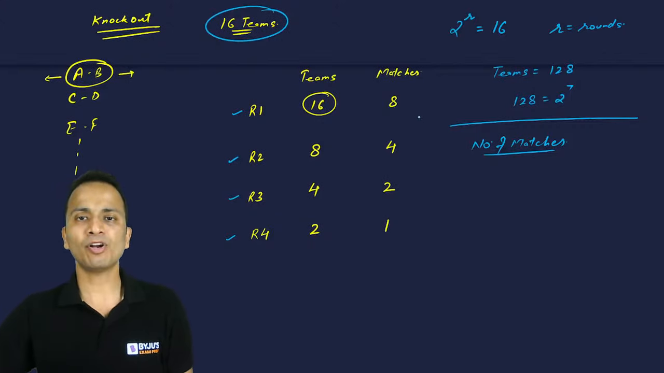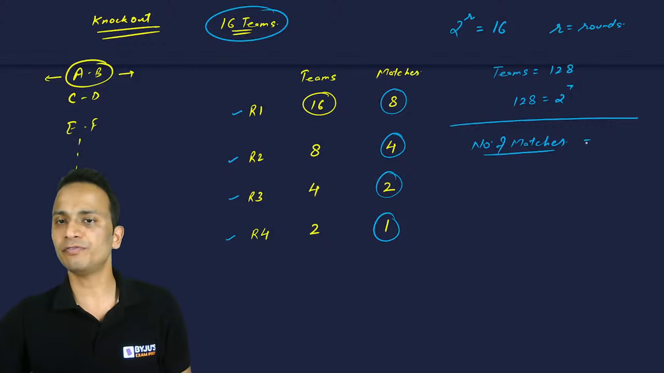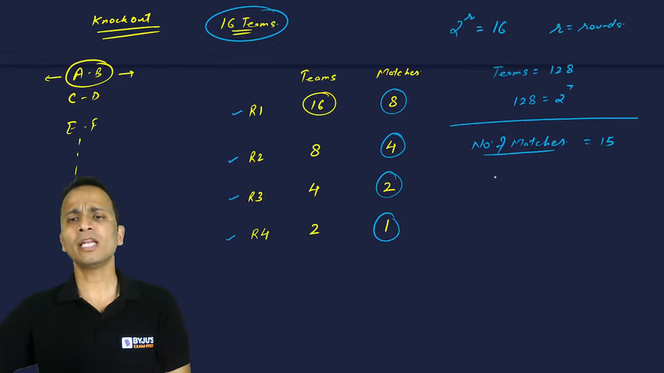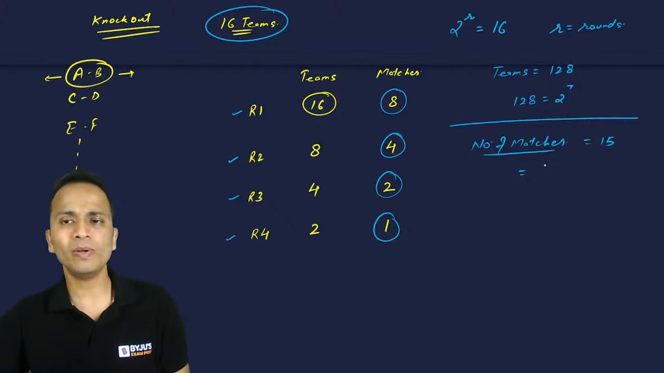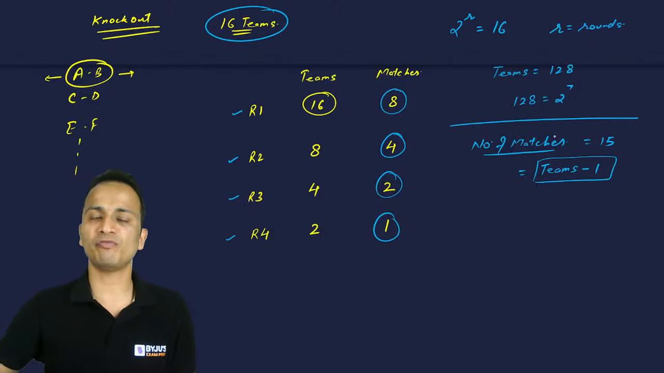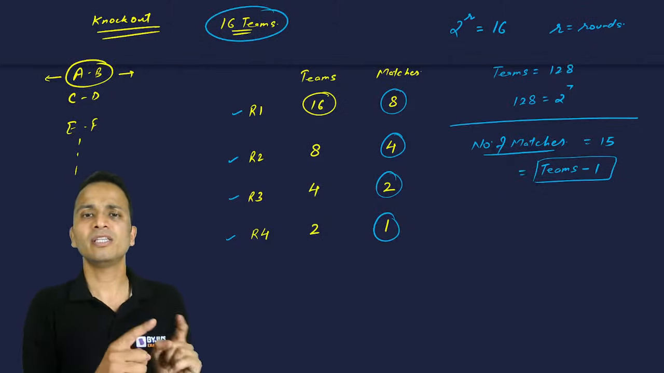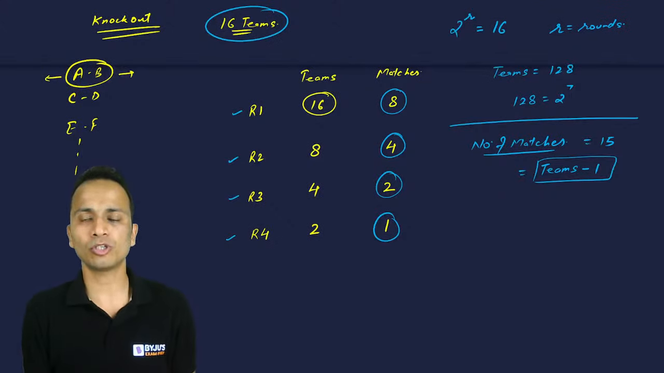Now for the number of matches, you can add these matches, 8 plus 4 plus 2 plus 1. So this will come out to be 15 in this case. Now basically the number of matches is always equal to the number of teams minus 1. Number of teams minus 1 is equal to the number of matches. There are 16 teams. There will be 15 matches in the knockout tournament.